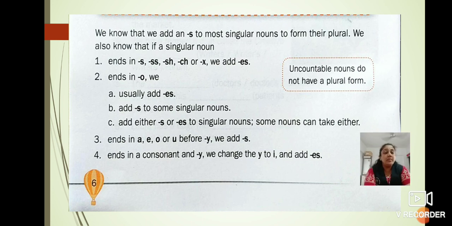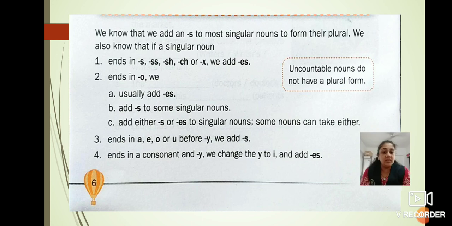See here, uncountable nouns do not have a plural form. Children, there are some uncountable nouns in English. What are those uncountable nouns? Those which can't be counted. For example, knowledge. I have one knowledge, I have two knowledge. Can we count the knowledge? No. So it is considered an uncountable noun. So we can't make the plural form for it.